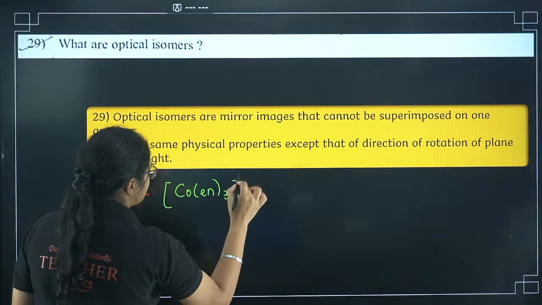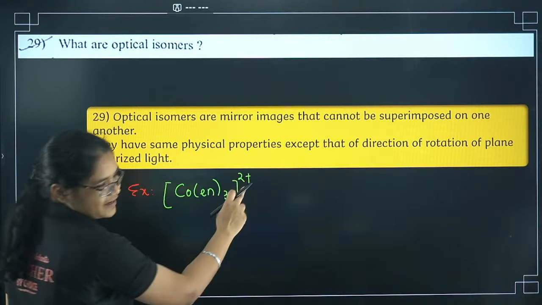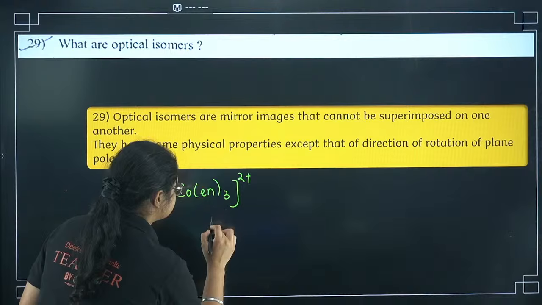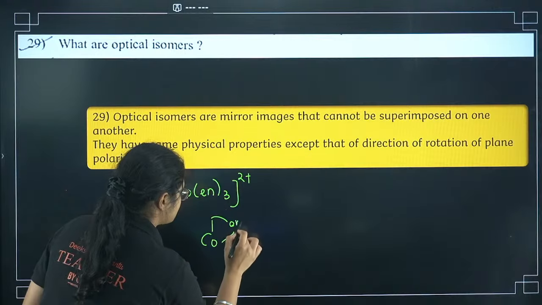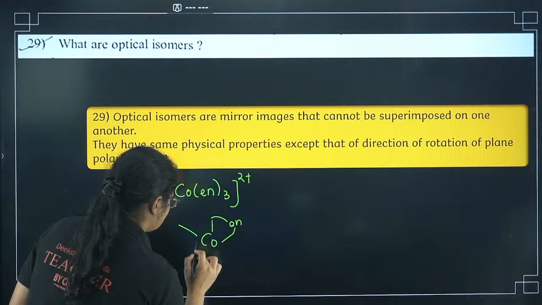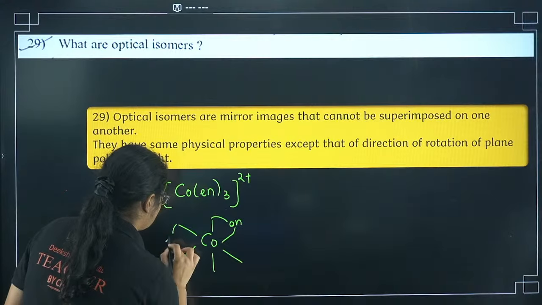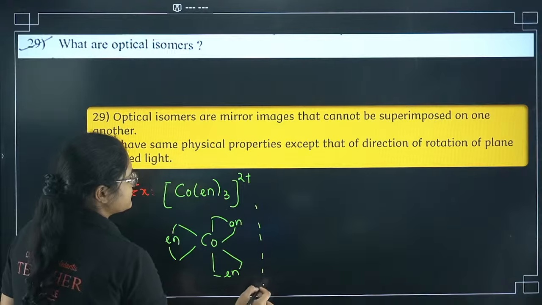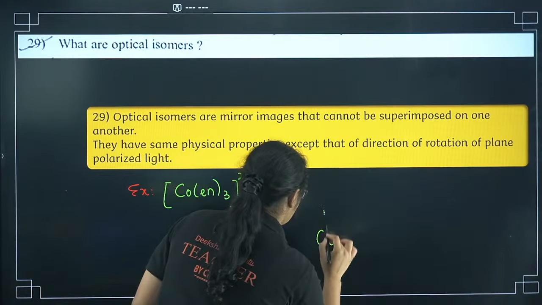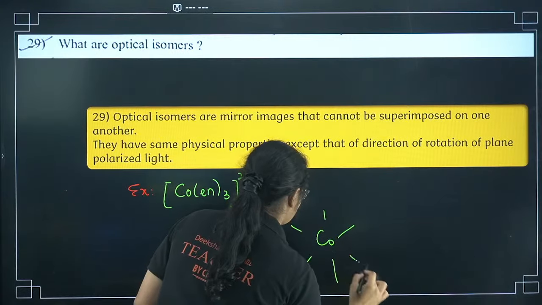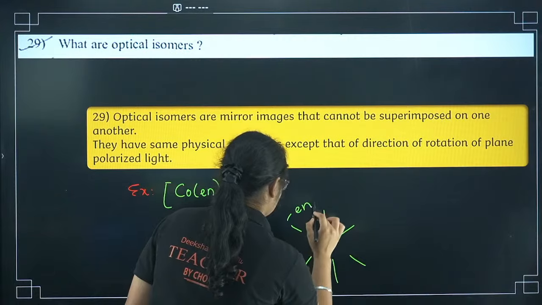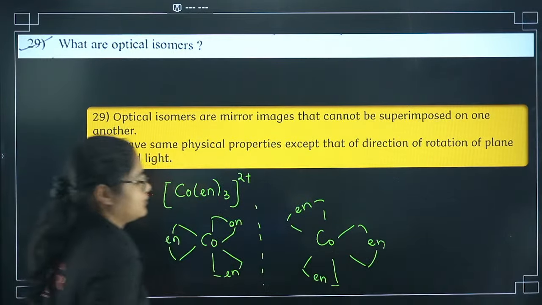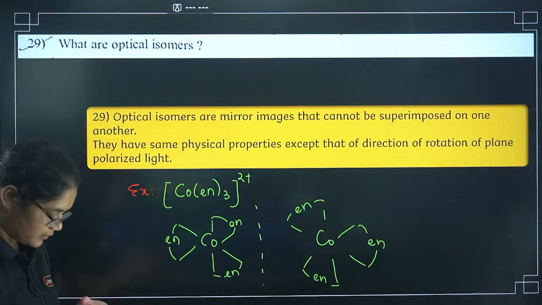Co(en)3 2+ or 3+, the charge will be there. So you can draw it like this, and you can draw its mirror image also. Okay, so this one will be your example.